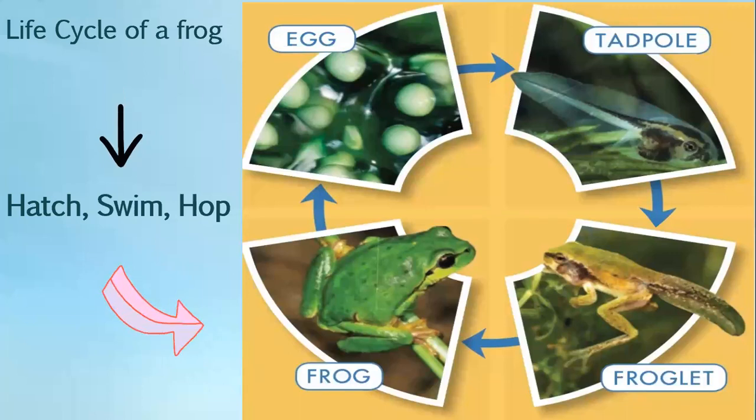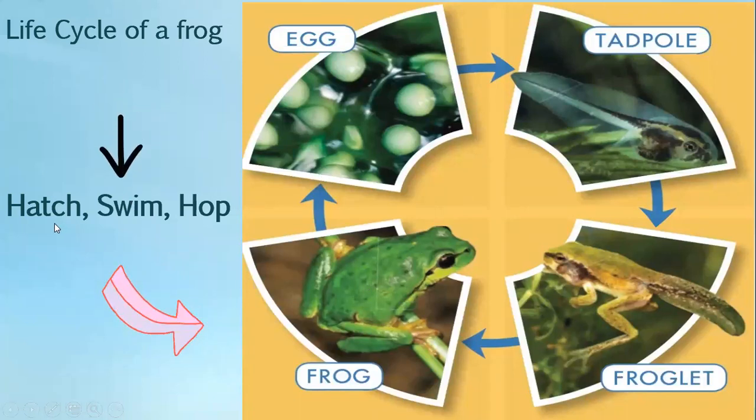So here we are going to see what the life cycle of a frog is. So which animal is here? It's a frog. So what is a frog? Is it a mammal? No. Is it a bird? No. Is it a reptile? No. So what is it? Is it an amphibian? Yes, very good. It's an amphibian because it has wet skin. Look at the skin of the frog. It has wet skin.